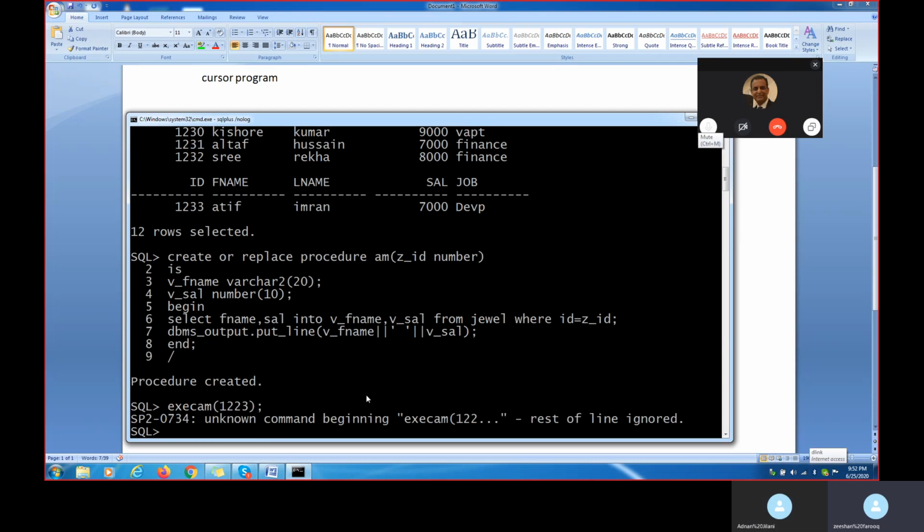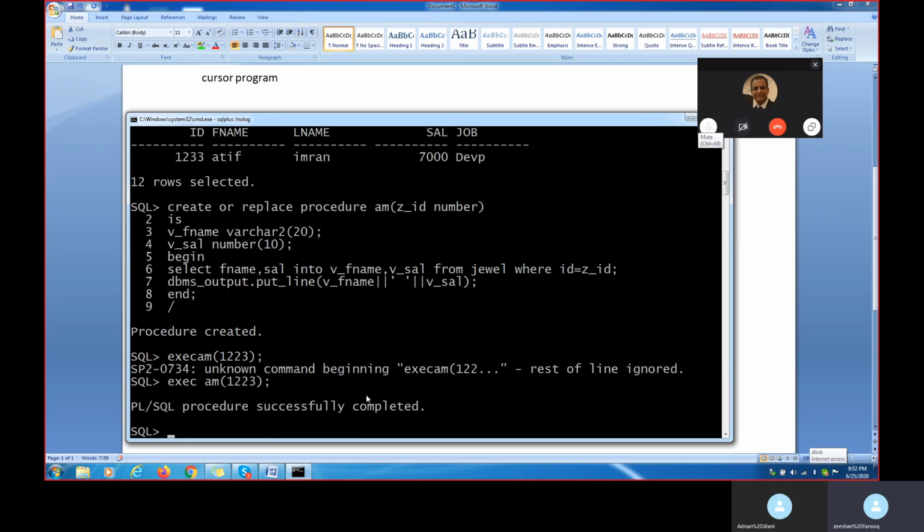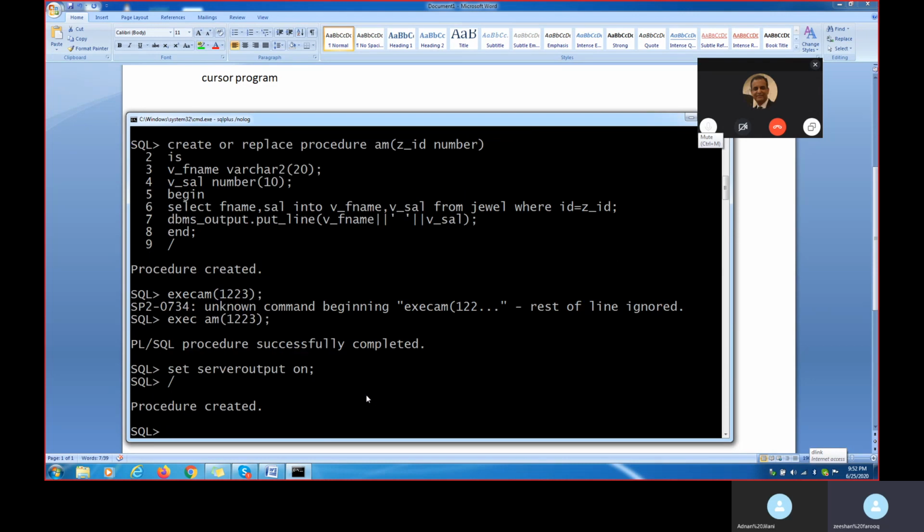You see what is happening here? One second. EXEC space procedure name dot ID. Set server output on. Whenever we are executing the program, you have to put what? Slash. Procedure created. Now I am putting the same thing again.